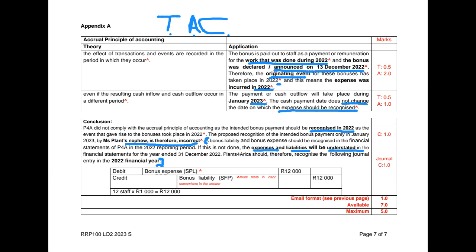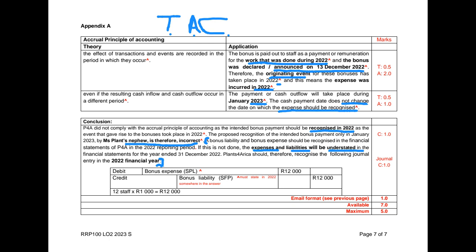Overstatement means something is too big, understatement means something is too small. So we would be understating expenses and liabilities in 2022 if we did follow Mrs. Plant's nephew's accounting treatment. Now, you notice that the note also asked us, if applicable, for any correcting journal entries.